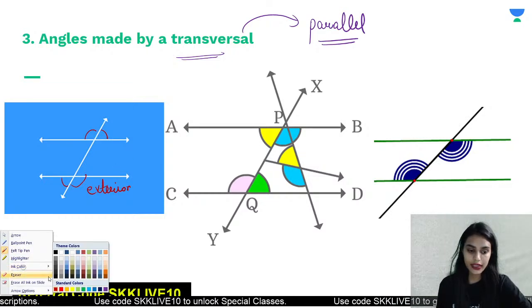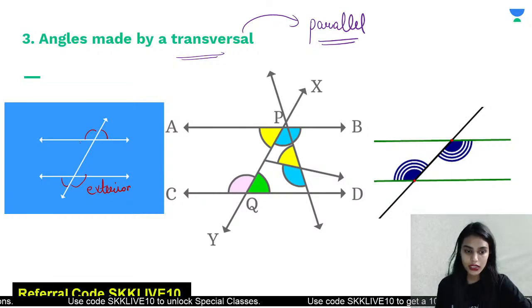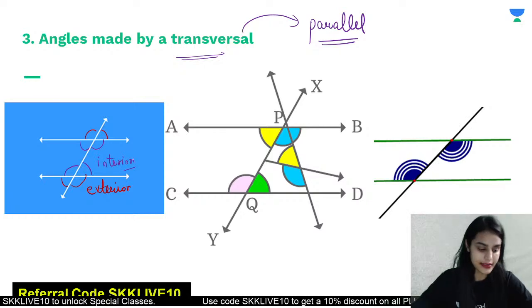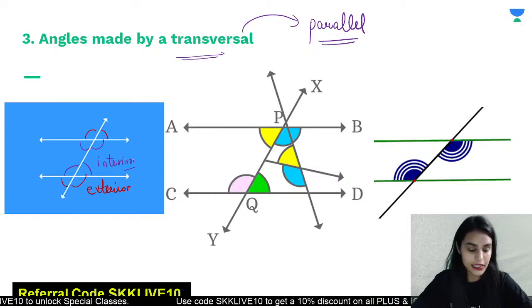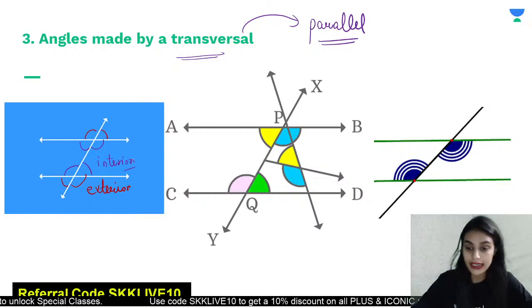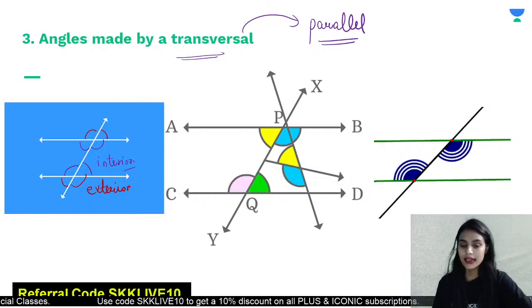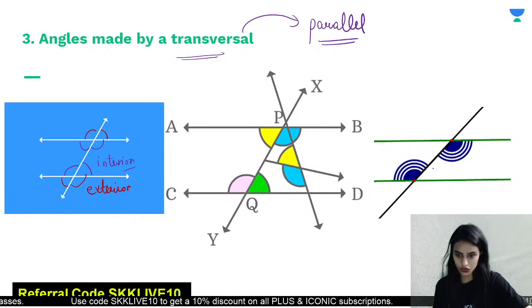In the same way, if we are having these 4 angles in the interior, what would you call them? Then you would call these interior angles. Okay, they are exterior angles and they are interior angles. Is that clear to everyone? Okay, great. Now class, let's jump to the third picture.